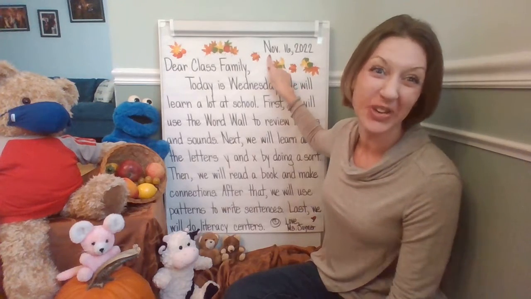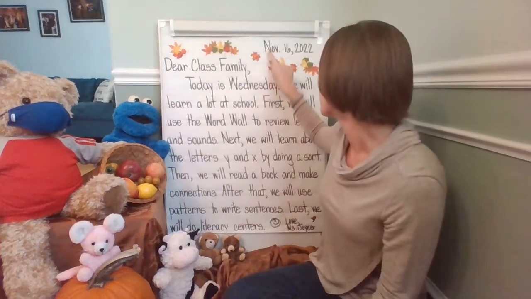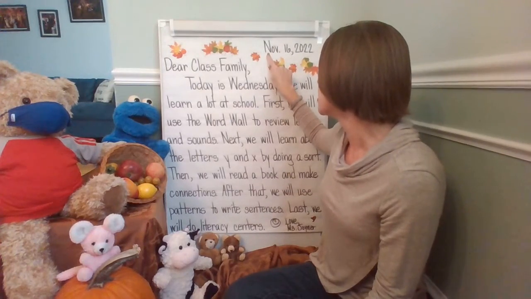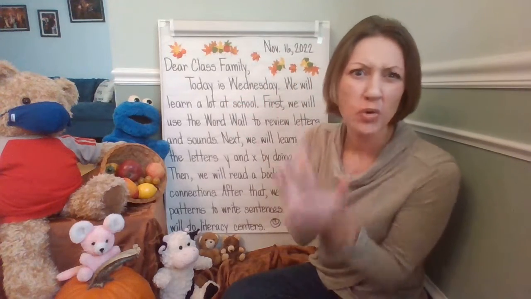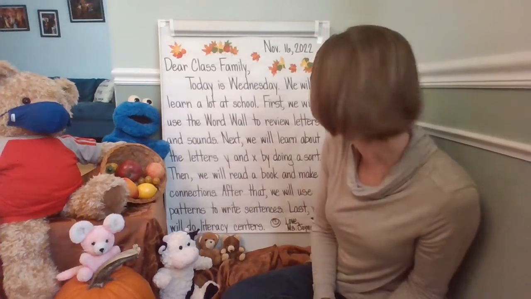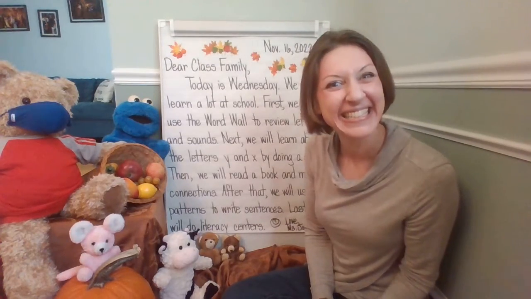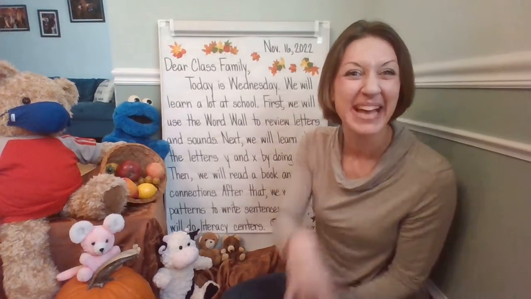All right, class family, let's look back and reread the message, starting with the date. Remember, good readers read things again. It's called rereading. They do this so their brain can remember. Look at this abbreviation. Do you see N-O-V period? That's the shortened way to write which month. Do you remember? I heard you say it. It is November. If you remember that, go ahead and pat yourself on the back.